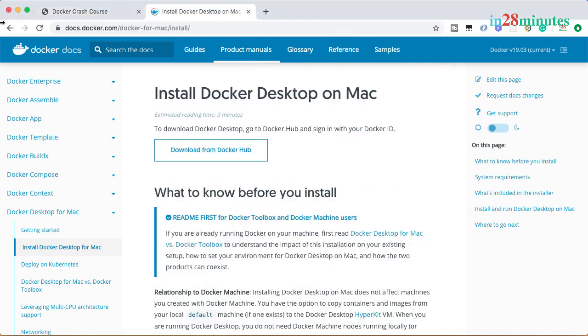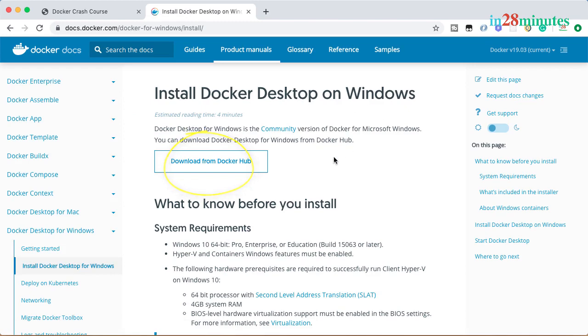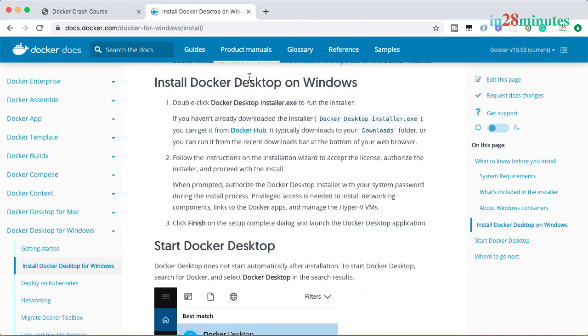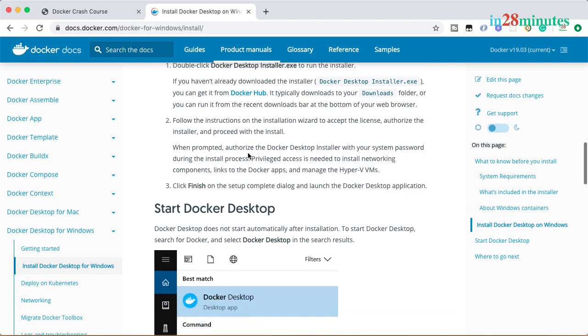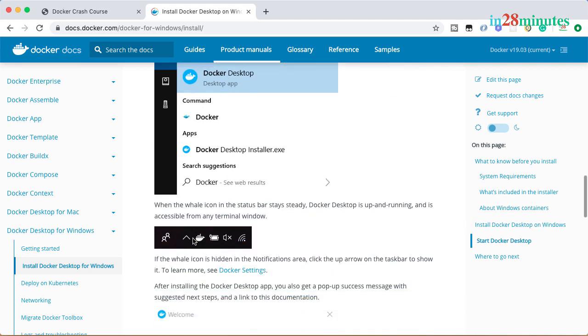Installing it on Windows also should be very easy. All that you need to do is go back to the install page, click Microsoft Windows in here. You can download Docker Desktop for Windows, and the installing procedure is very simple. Just double click the downloaded exe, follow the instructions which are shown on the screen. It might ask you for a system password, so go ahead, enter it, and make sure that you follow through all the steps and install the Docker Desktop application. You can start Docker Desktop up by searching for Docker Desktop. Once you launch it, you should see the same whale kind of icon in the status bar.